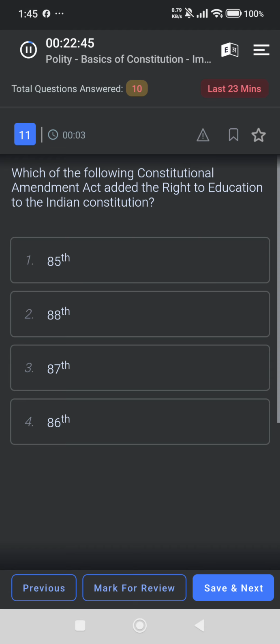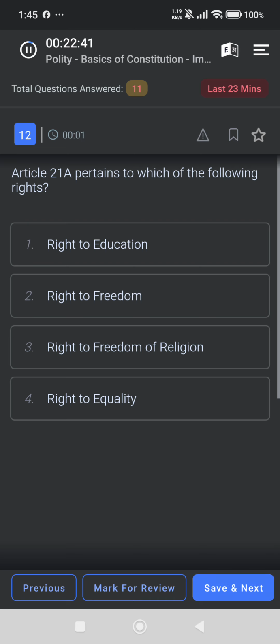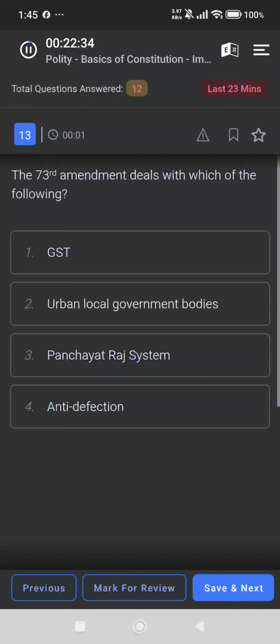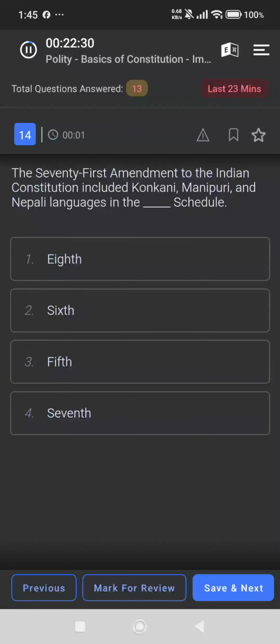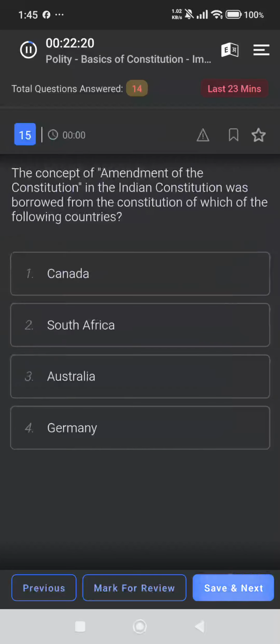Which of the following Constitutional Amendment Acts added the right to education? 86th. Article 21A pertains to which of the following rights? Right to education. The 73rd Amendment deals with the Panchayati Raj system. The 71st Amendment to the Indian Constitution included Konkani, Manipuri and Nepali languages in the 8th schedule.